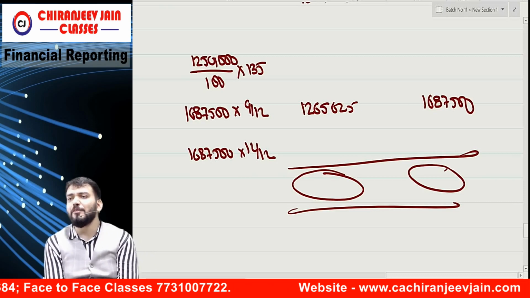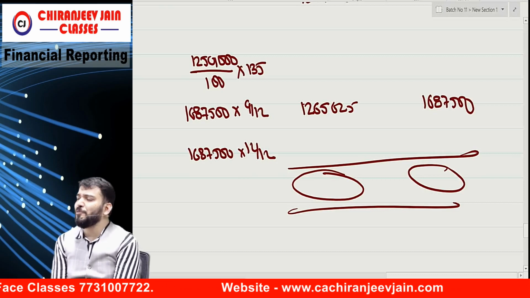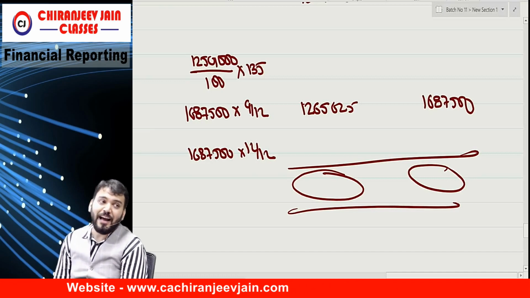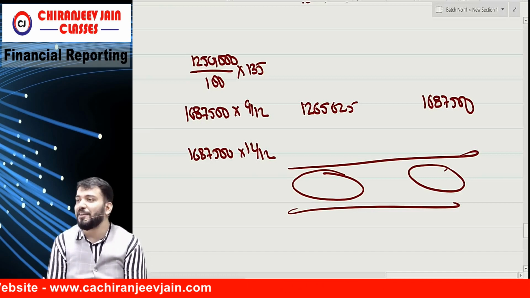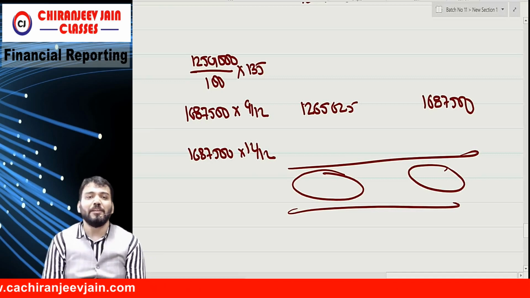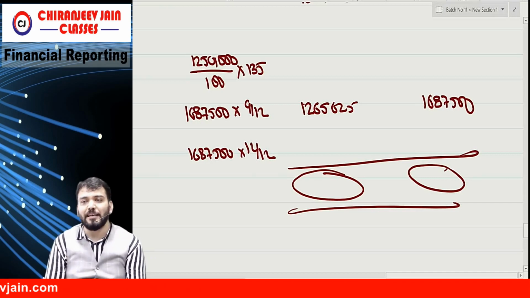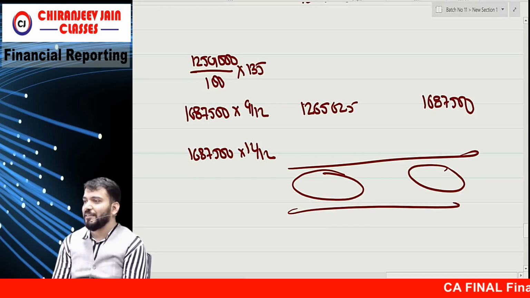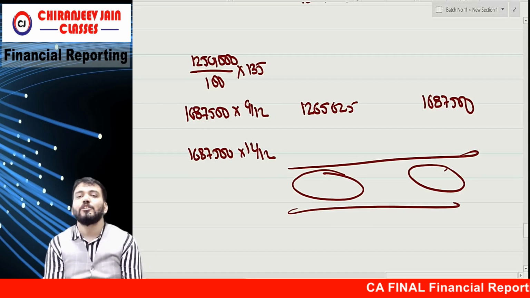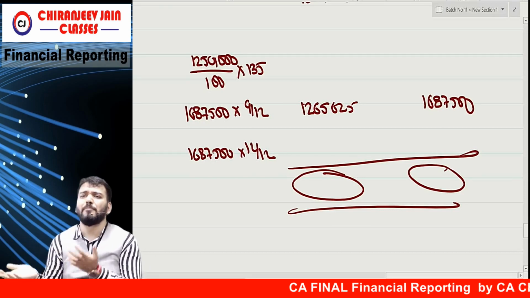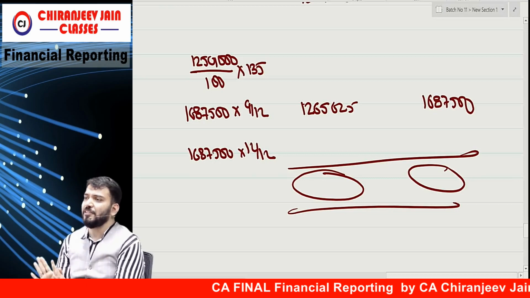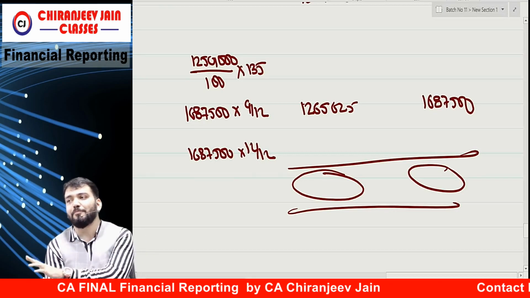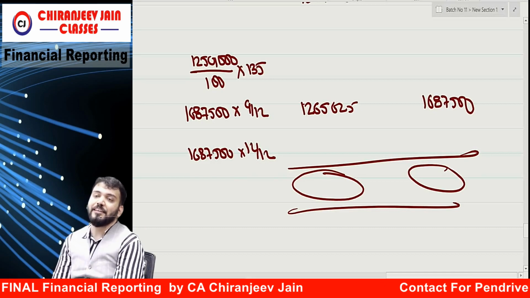My blessings will always be with you. My blessing is that you become CA in this attempt only, with very high marks in all subjects, especially in FR. But one request: whenever you pass the exam or score good marks, whatever marks, just inform me. I will also feel happy. And if after the exam you want to discuss with me, I'll be available, so don't worry. This is a short-term relationship, but for a long-term period. Thank you very much.